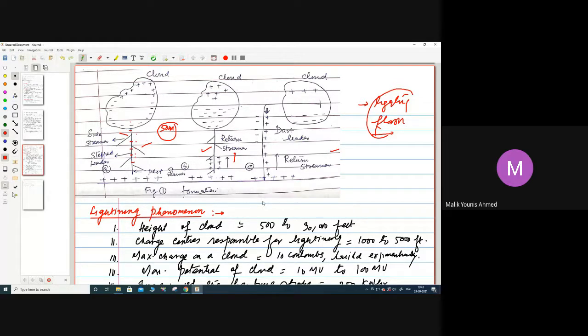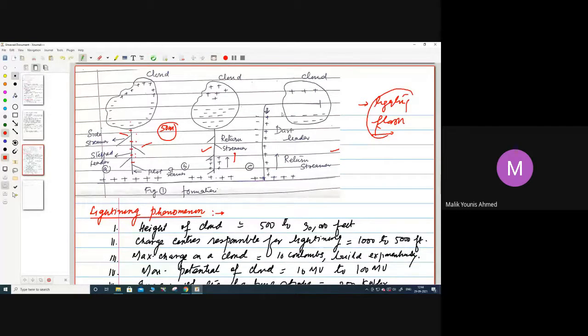Such a discharge will have a very low concentration of ions, so the intensity will be very low. Then there will be no branching in that return streamer going up. Current will be high, but there will be no branching, no side streamers.